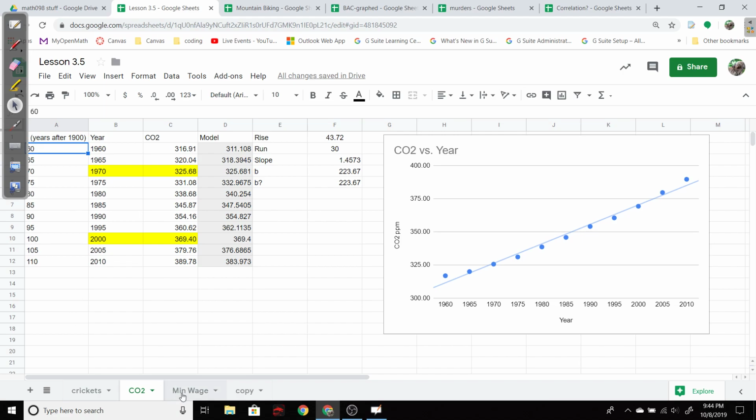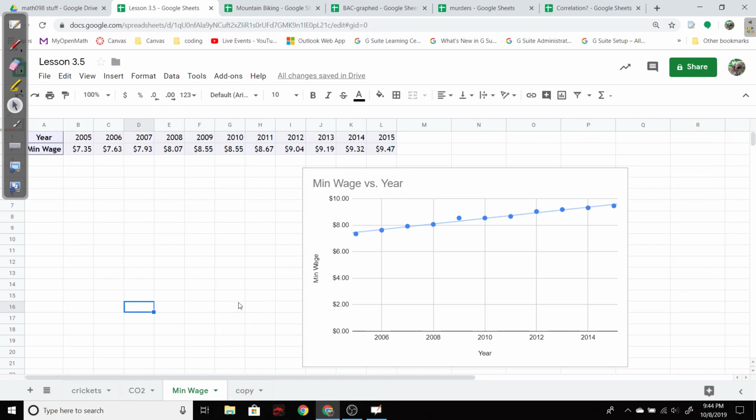Your job in the next couple of assignments, you'll have a minimum wage to estimate. And the minimum wage numbers line up pretty nice. That's one of your problems. And the other problems are related to height of adult males between the ages of like 2 and 15. That's relatively straight line.